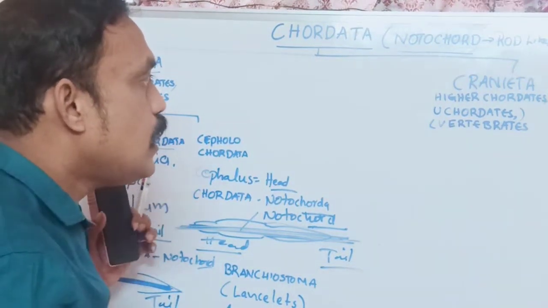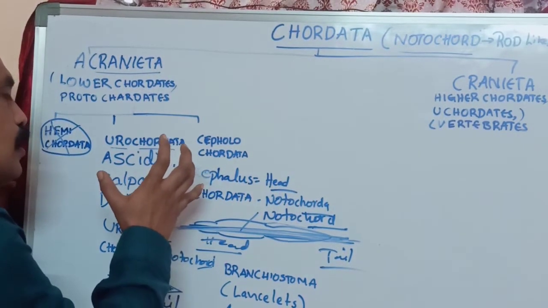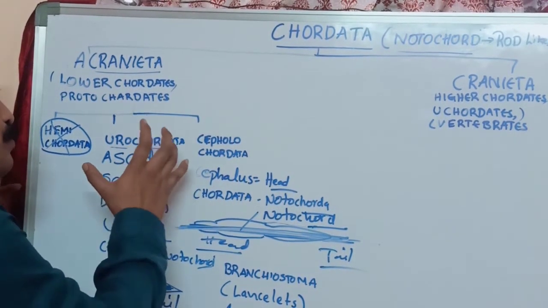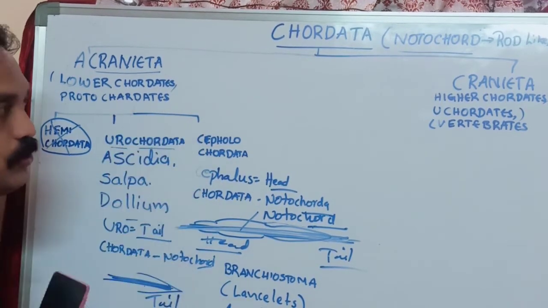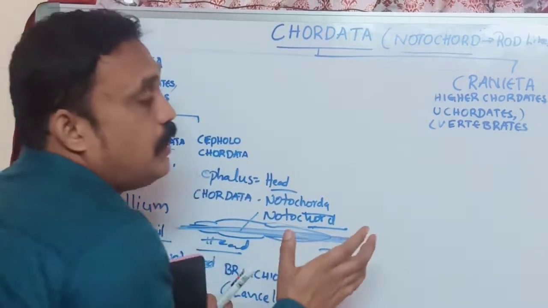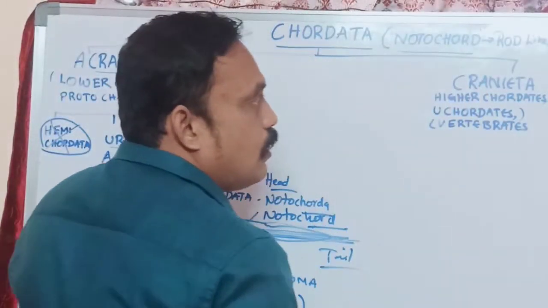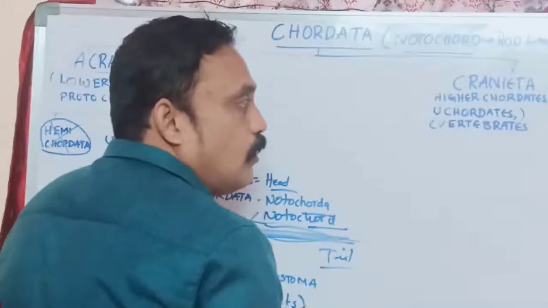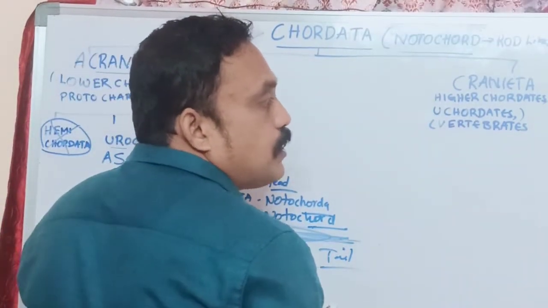In Acraniata, in adult organisms also we will observe the chorda, notochord-like structures. But in Vertebrata, we observe the notochord only at the larval stage. Later it is modified into the vertebral column.